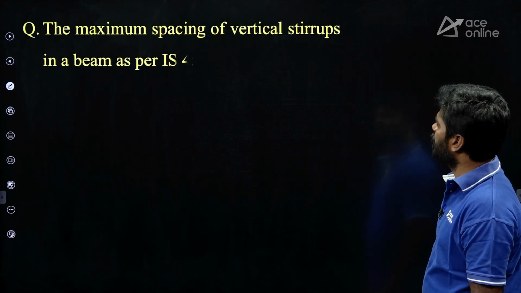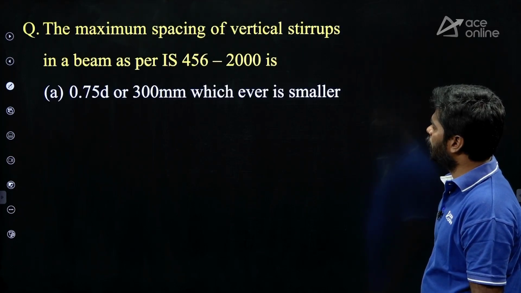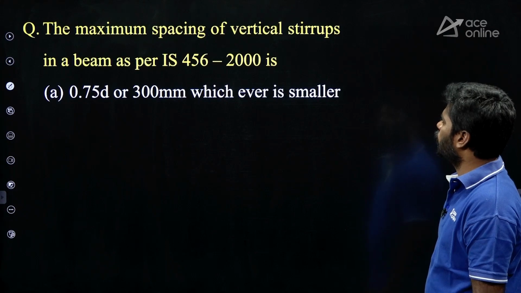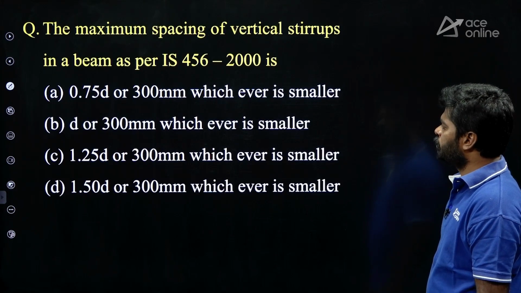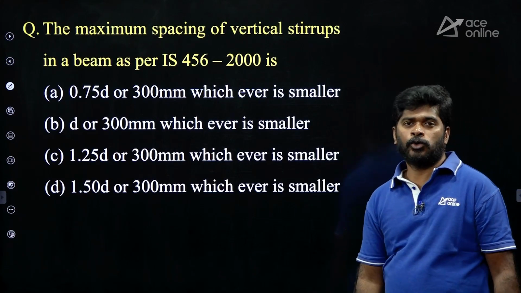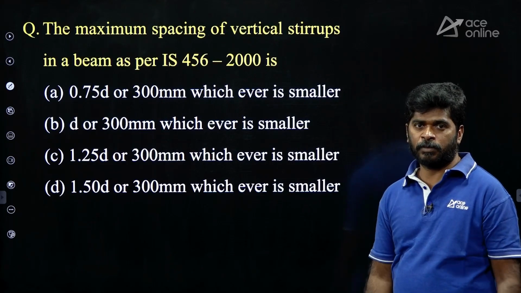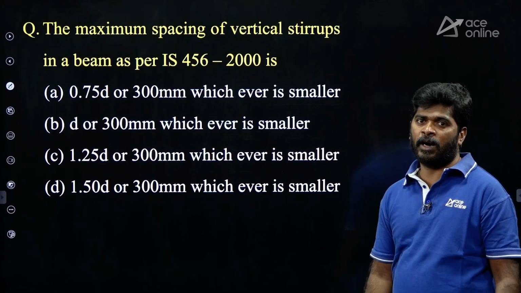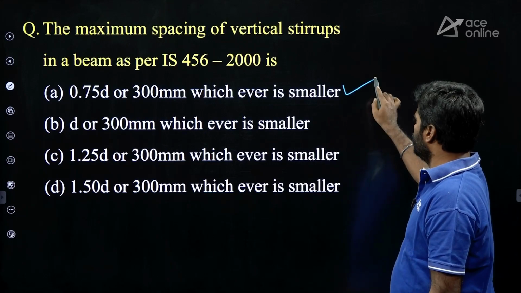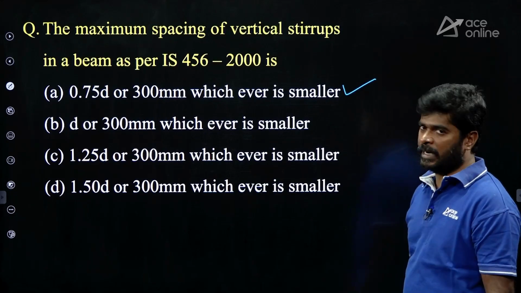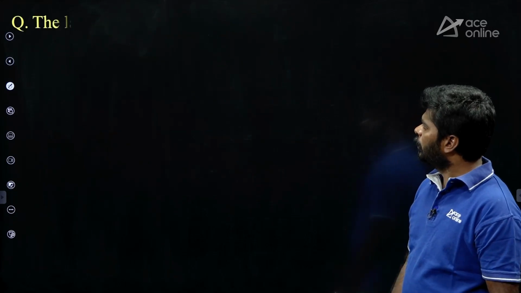The maximum spacing of vertical stirrups in a beam as per IS 456-2000, options given here. According to IS 456-2000, the maximum spacing for vertical stirrups will be 0.75 d or 300 mm, whichever is smaller. Option A is correct.